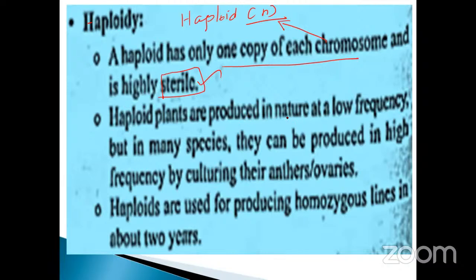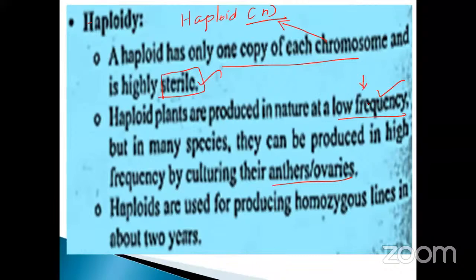Haploid plants are produced in nature at a low frequency. But in many species, they can be produced in high frequency by culturing their anthers and ovaries. Normally, haploid plants are sterile.